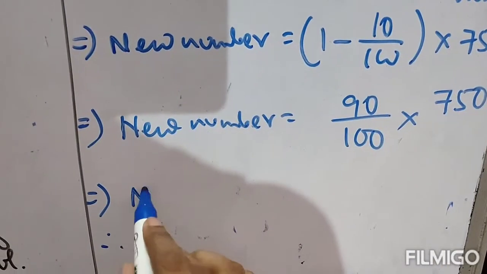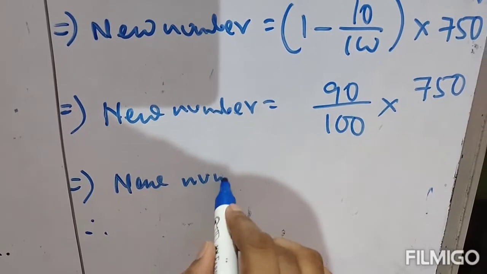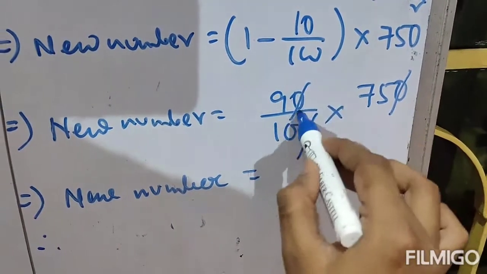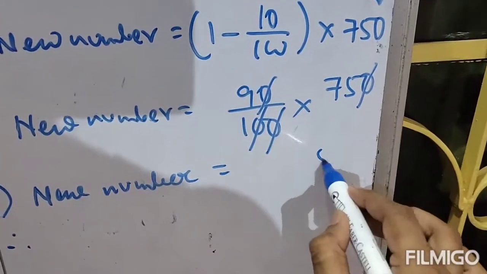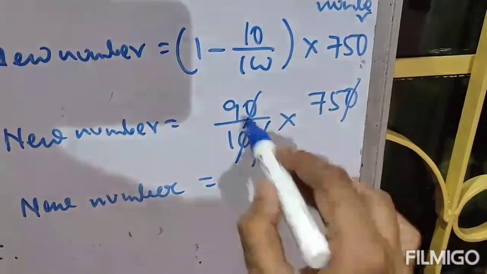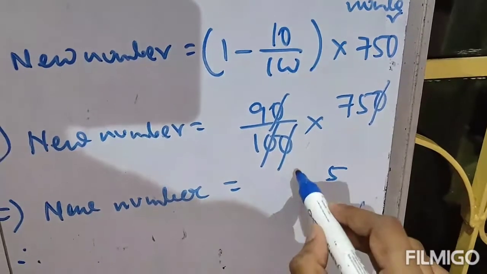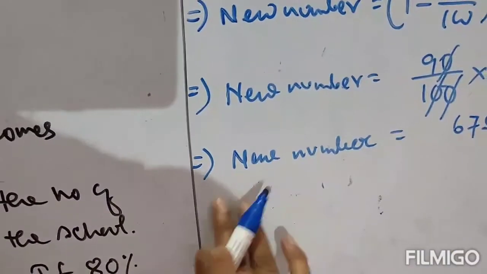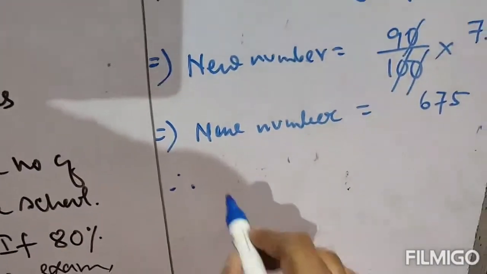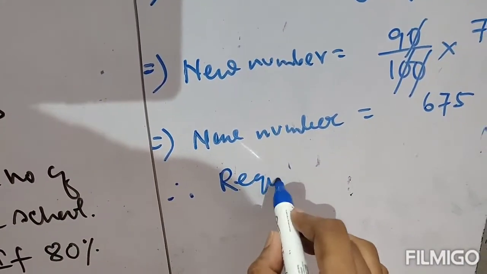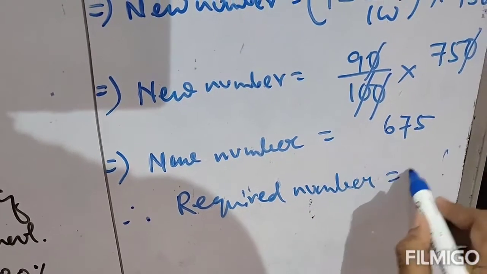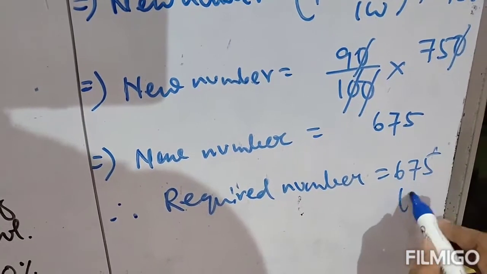Therefore new number equals, just reduce the zeros: 9 5s are 45, carry 4, 9 7s are 63, plus 4 is 67. Therefore new number is 675. Therefore you will write required number equal to 675. This is your answer.